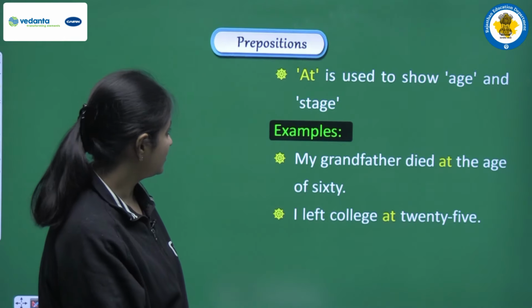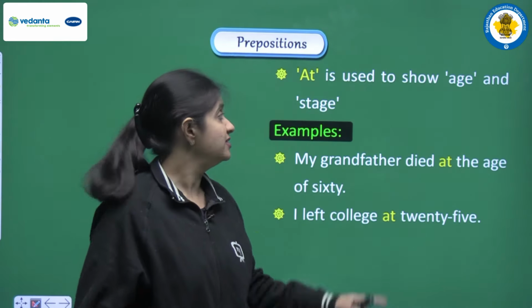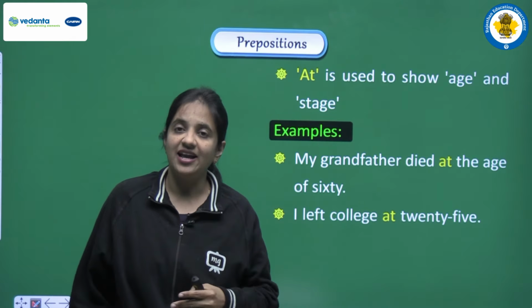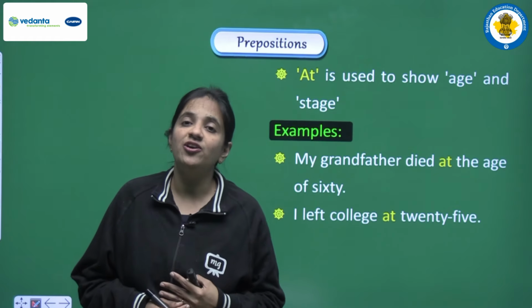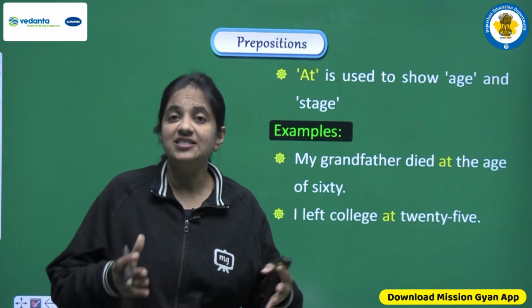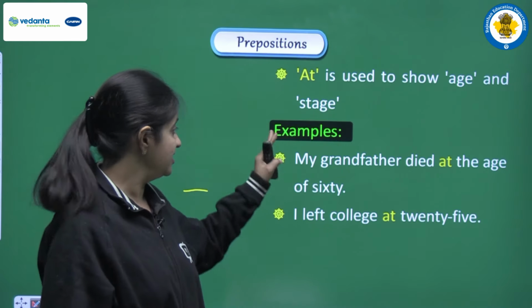Next, at is used to show age and stage also. Another use of at as a preposition: when we are talking about the age of someone, or the stage of something, then also we can use at. How? Let's see the examples.